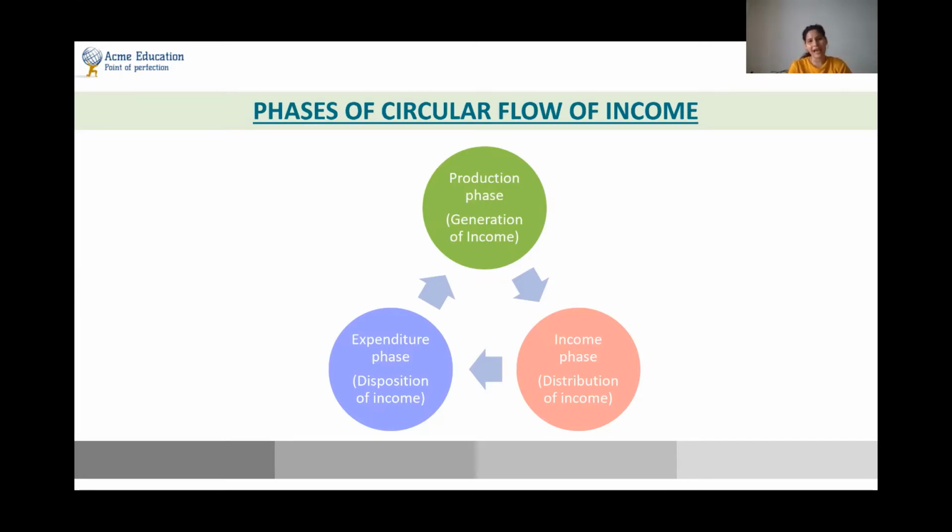So if you see the arrows in the circular motion, first the goods are being produced. When the goods are produced, the income is distributed to the people who basically help to produce these goods and services. And once the income is distributed to them, they tend to go and buy goods and services, dispose of their income, and do the expenditure in buying these goods and services. So this cycle basically continues on and on.